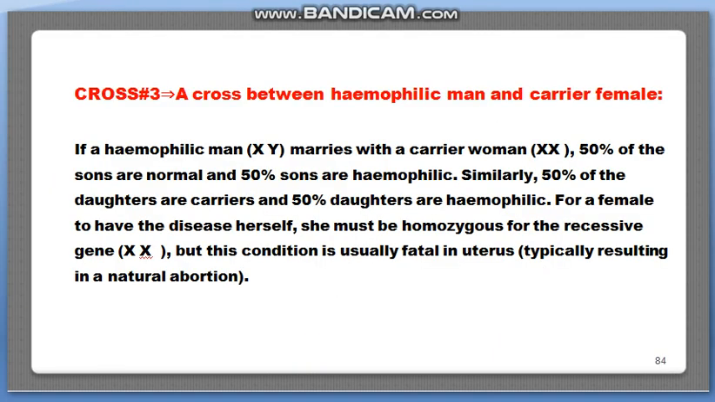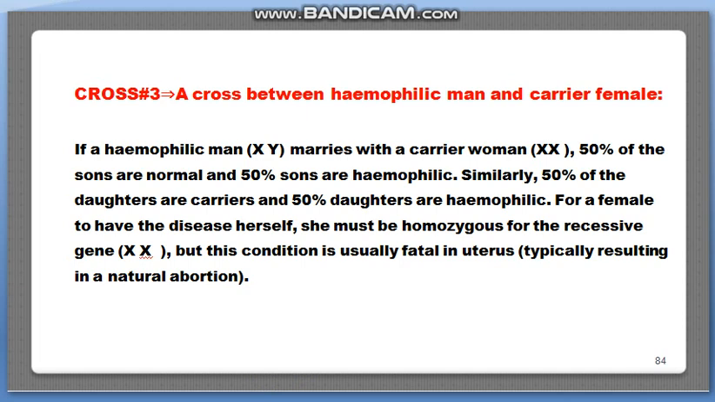So we will take the next cross, that is a cross between a hemophilic man and a carrier female. If a hemophilic man marries a carrier female, 50% of the sons are normal and 50% of the sons are hemophilic. Similarly, 50% of the daughters are carriers and 50% of the daughters are hemophilic. For the female to have the disease herself, she must be homozygous for the recessive gene on the X chromosome. But this condition is usually fatal in the uterus, typically resulting in natural abortion.